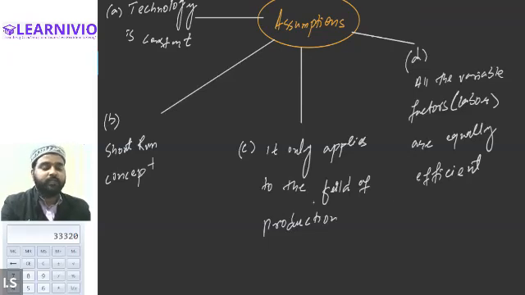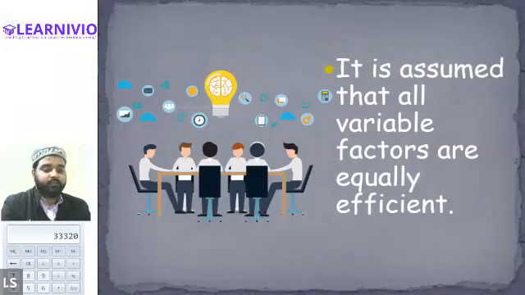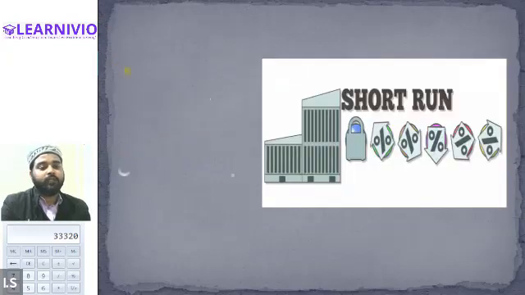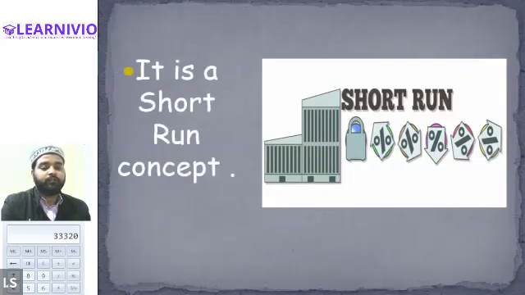Tell me, Alexander, is this clear? Yes, sir. Okay. So it is assumed that all the variable factors are equally efficient. Next assumption was that it applies to the field of production only. It might be possible that the same law is not applicable in other fields. Then it is obviously a short run concept.